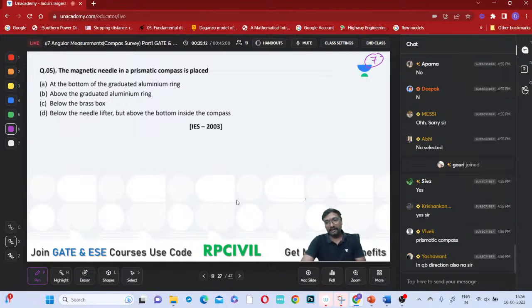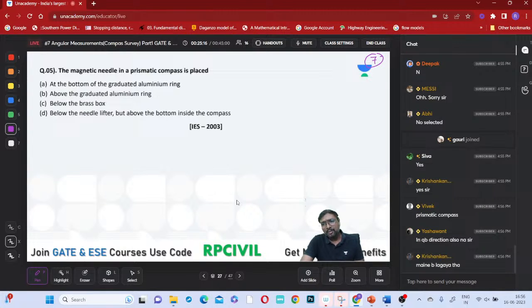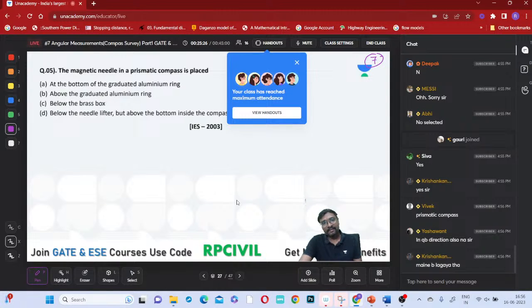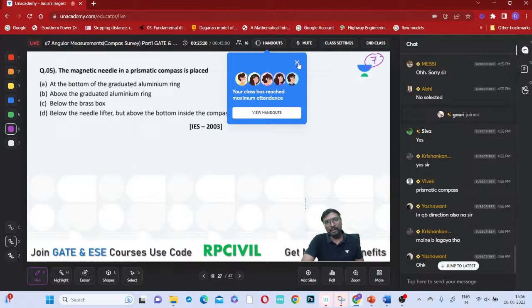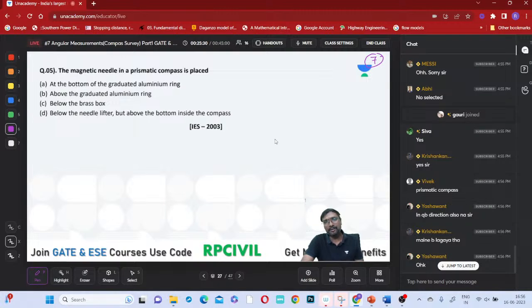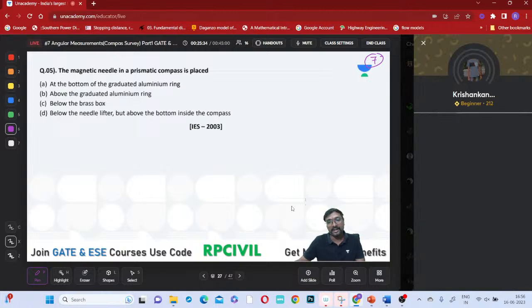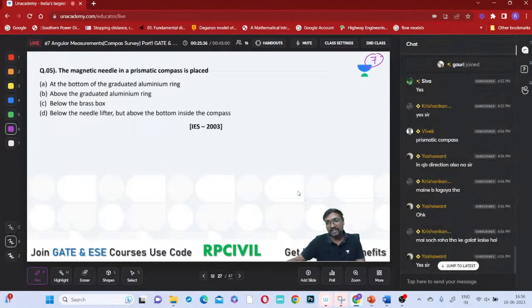See here, whole circle bearing is also a direction. Whole circle bearing is also measured in the clockwise direction with respect to north, right? Yes or no? Yashwant, in whole circle bearing, can you take any direction from north, or only the clockwise direction from north? There also, direction is important. You cannot avoid this direction, absolutely.